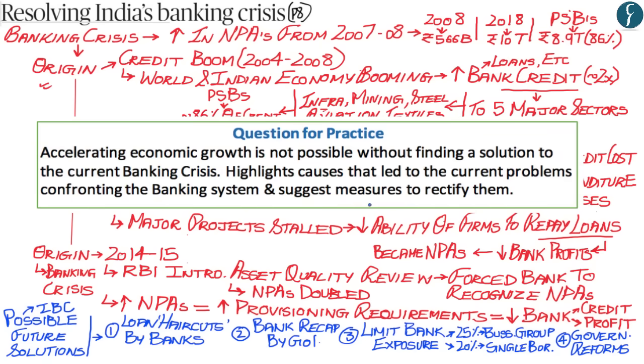Now there's a question for practice for your mains examination, whereby the question asks, accelerating economic growth is not possible without finding a solution to the current banking crisis. Highlight causes that led to the current problems confronting the banking system and suggest measures to rectify them. Now you would be able to answer this question with the help of the article and the explanation given in this section. And so now with this, let us move on to the next article.